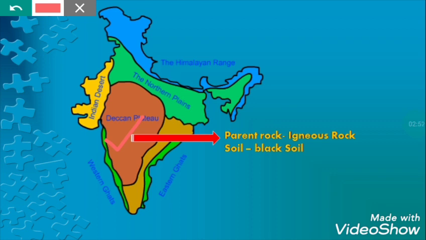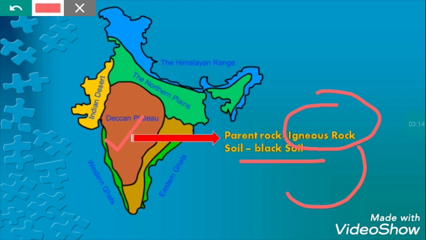Everyone knows that the Deccan Plateau is covered with which soil? Black soil. And we also know that during the formation of earth, the Deccan Plateau area is covered with igneous rock due to volcanic activity. So from this igneous rock the soil has formed, that is the black soil.